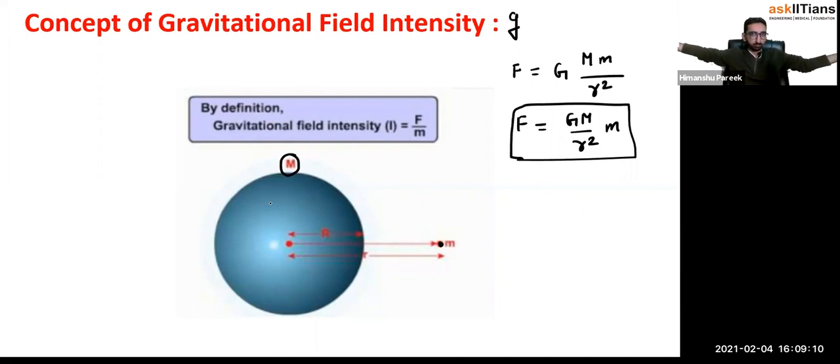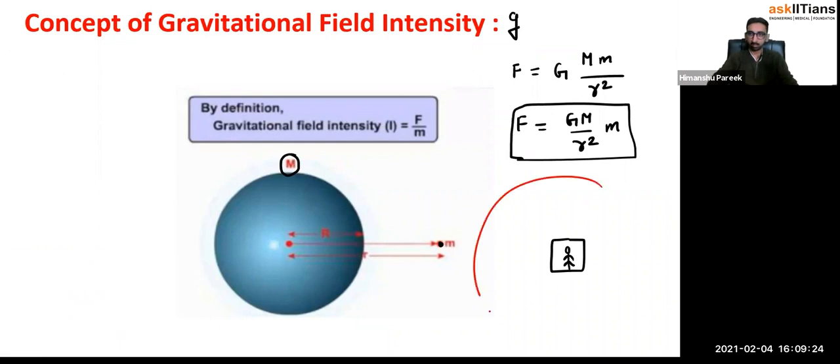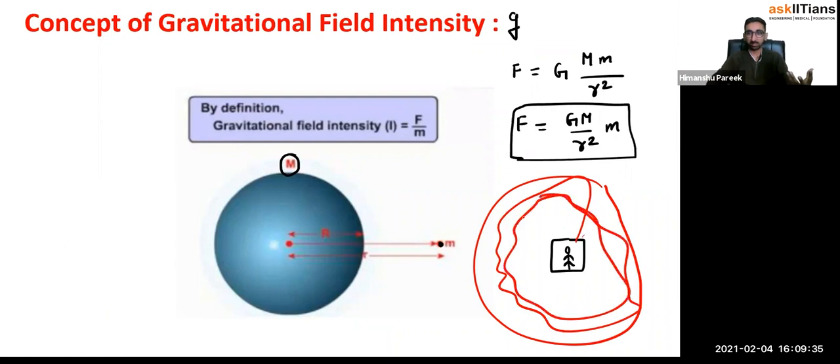force? Let me take one analogy. Suppose this is your home, and you have a very good hold over this area. Everybody knows you, right? So if you have a fight, then easily you can handle the fight in this particular area.